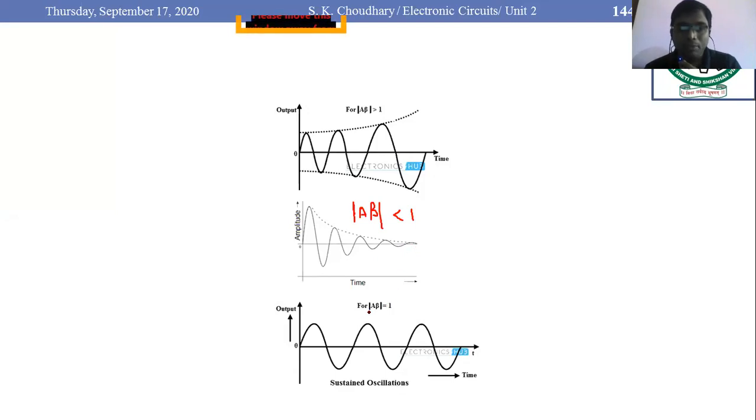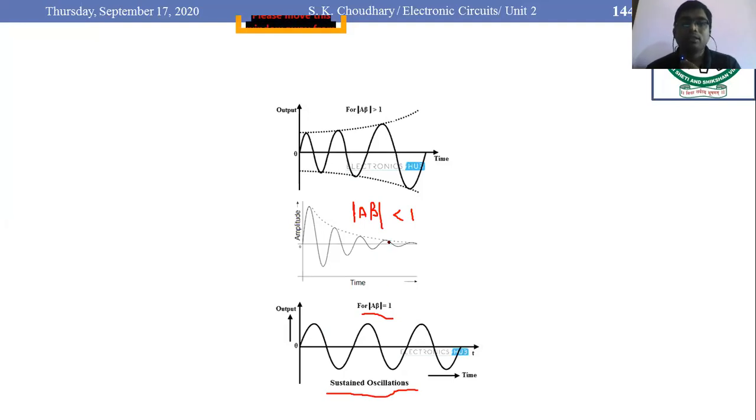And the third and very important case for a sinusoidal oscillator is that the amplitude of the loop gain should be equal to 1. This is called sustained oscillation. At that condition, the amplitude of the sinusoidal oscillation remains constant with respect to time. The condition for it is magnitude of beta A is equal to 1.